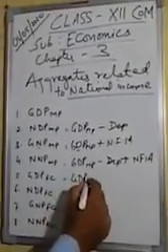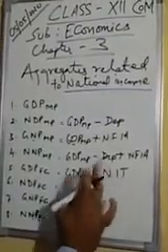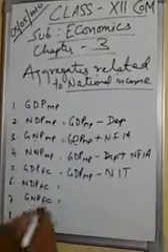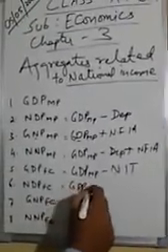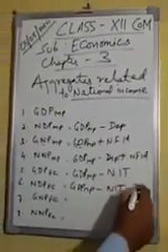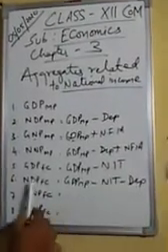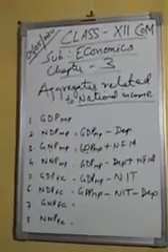Now GDP at FC. In this you have to simply write GDP at MP minus NIT. NIT means net indirect tax. Net indirect tax means indirect tax minus subsidies. Now for NDP at FC, you simply write GDP at MP minus NIT minus DEP. By subtracting NIT, you get factor cost, and by subtracting depreciation, you get net.